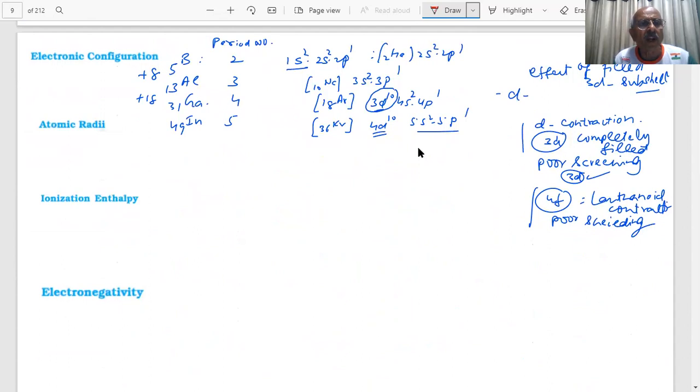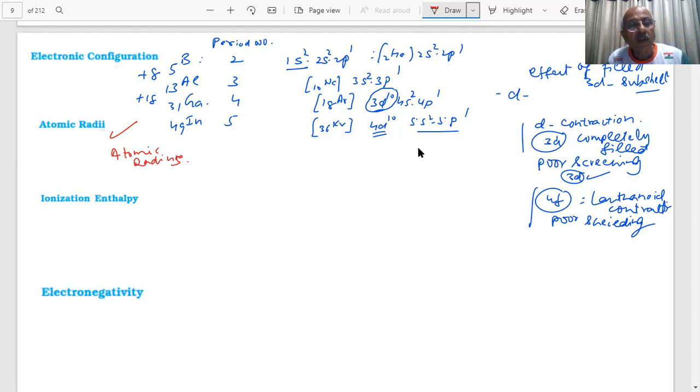So in atomic radii, you have seen only one variation, in gallium and aluminium. Sometimes when other questions are given, they will give the order of the sizes, four choices, increasing or decreasing. The only point to be noted is the atomic radius.